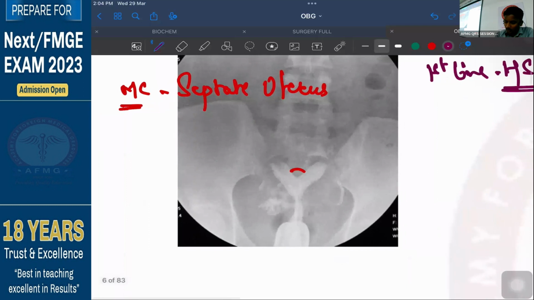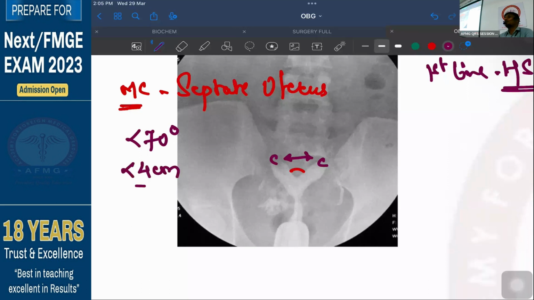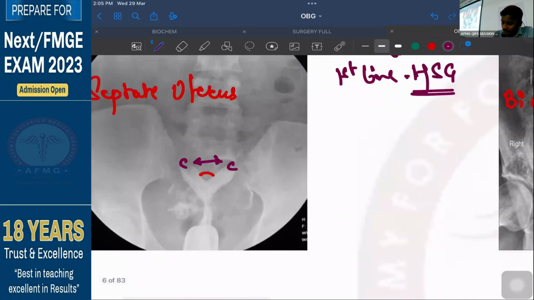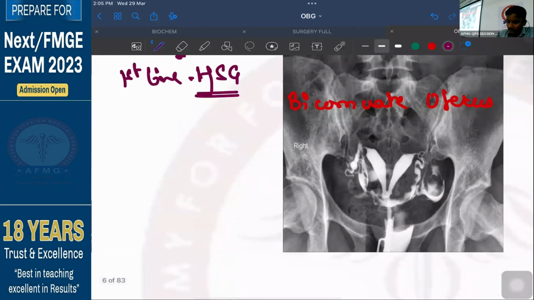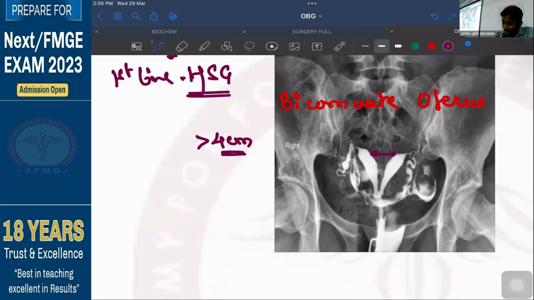First क्या है? You need to see this is one cornu, this is another cornu. ठीक है? Cornu is nothing but horn. So you need to see the angle between the two cornu. If the angle between the two cornu is an acute angle, usually less than 70 degrees, or if the distance between the two horns is less than 4 centimeter, then this is more likely to be a septate uterus. ठीक है? Whereas on the other hand, if the distance between the two horns is more than 4 centimeter, or if the angle between the two horns is an obtuse angle, usually more than 105 degree, then it is considered to be a bicornuate uterus.